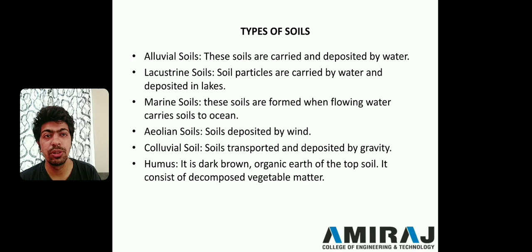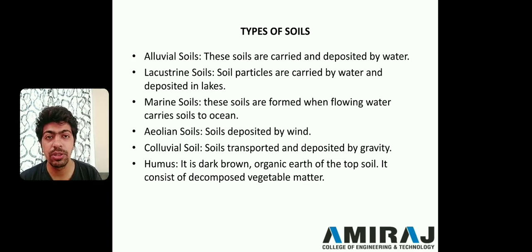Now alluvial soil: this type of soil is carried and deposited by water. What happens when water comes from the mountains, from the rivers, and the origin of rivers is in the mountains? Water coming from the mountains comes with some deposits, some sediments, some soils which have settled on the mountains.